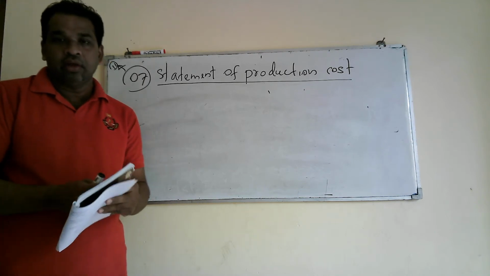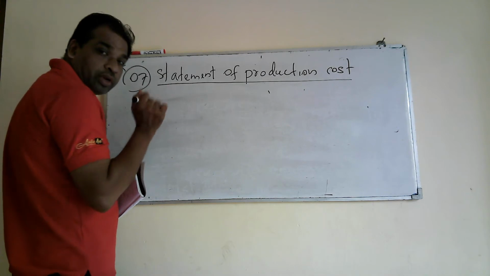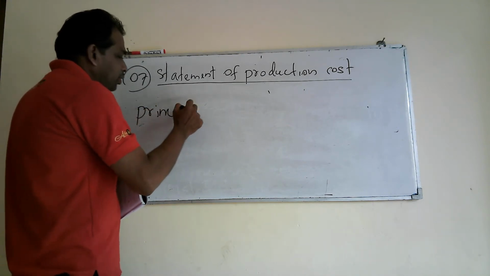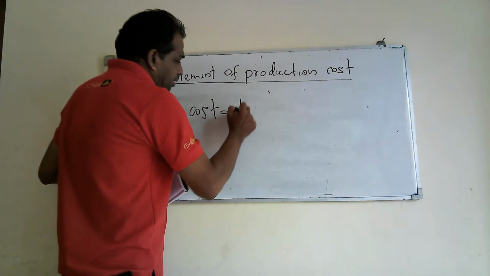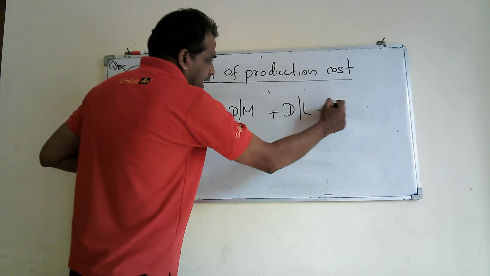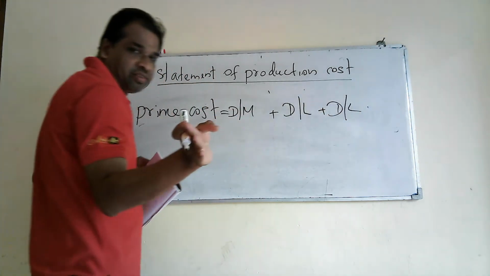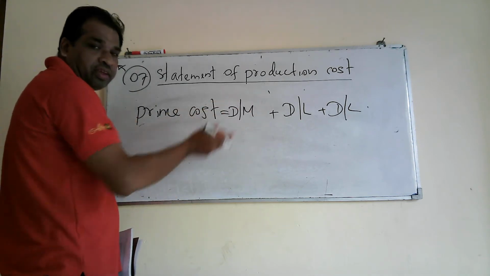Then we can calculate prime cost. Right. What is prime cost? Here, as a principle, you can write the formula: prime cost equals direct material plus direct labor plus direct other. You can arrange your answer the other way around also. I just arrange my answer horizontally.